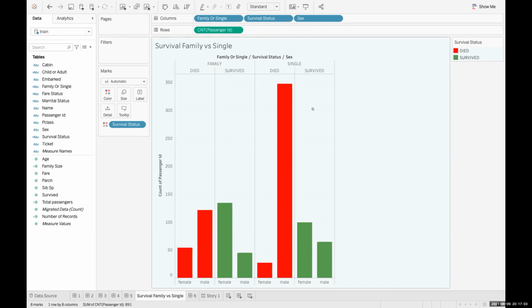This file that you have opened right now, is this what you have created? This is mine. Can you see now? This is my file. I see where I can see the bifurcation, died and survived, family died and survived.